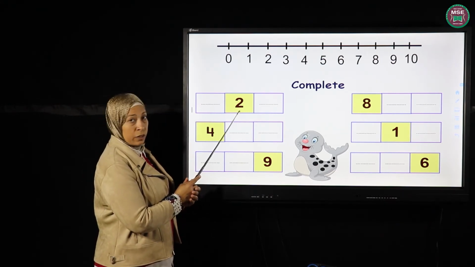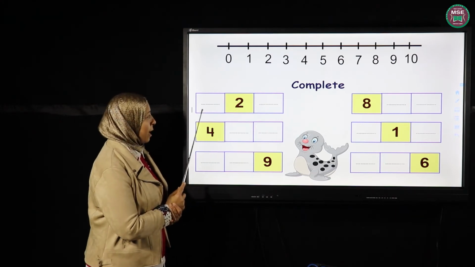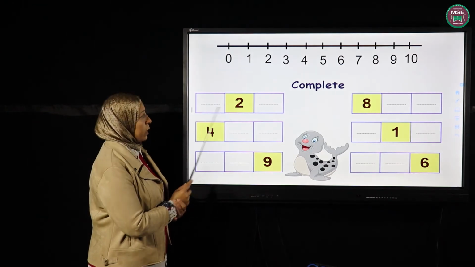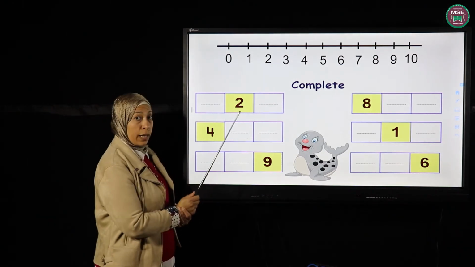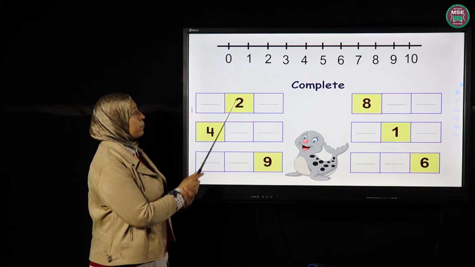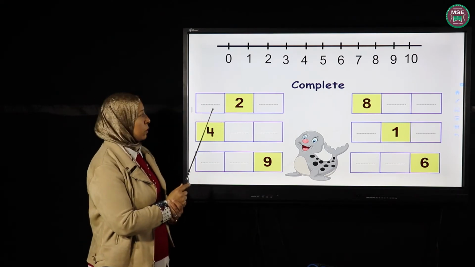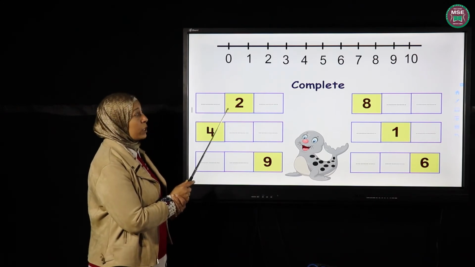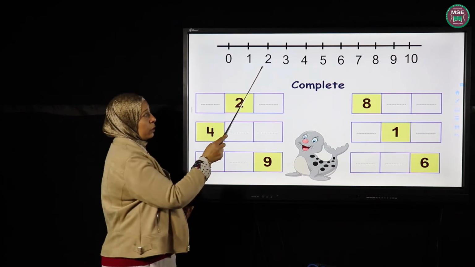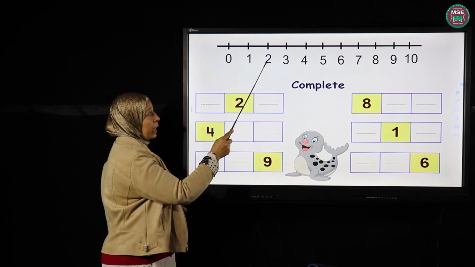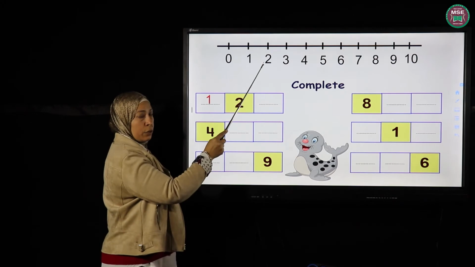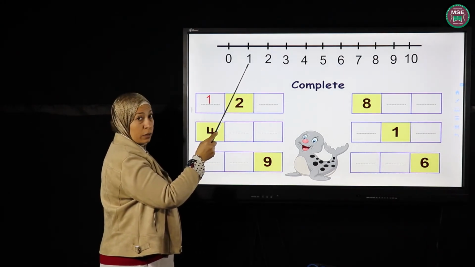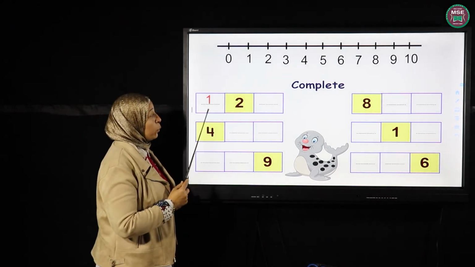What number do I have in the middle? I have number 2, and I have a missing number here, and I have a missing number here. Okay, the one that becomes before 2. This is before, right? When we go backward, it's before. Okay, what's before 2? Let's look on the number line. This is number 2. What comes before 2? We have to count backward. Before 2 comes 1, right? Okay, so we wrote number 1.